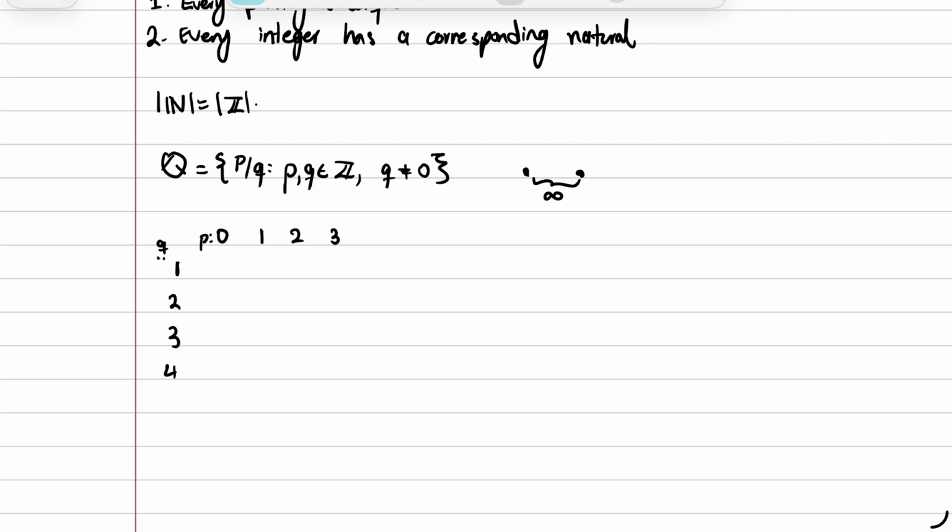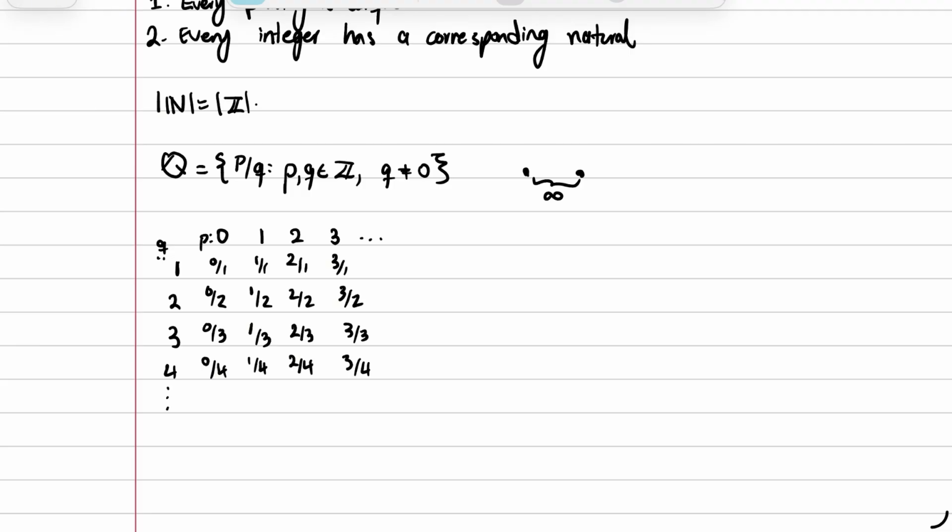We can consider making a table as follows, starting with choices of p and choices of q. As you see, every single entry in this table represents a rational number. In fact, if we extend this table infinitely, we will cover every single positive rational number. Extend this similarly as we did to the integers, alternating p values between negative and positive, and we will account for every single rational number in its entirety. The question is, can we count these?